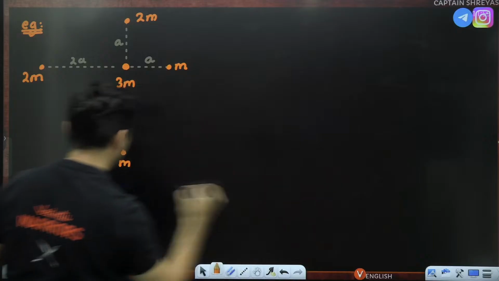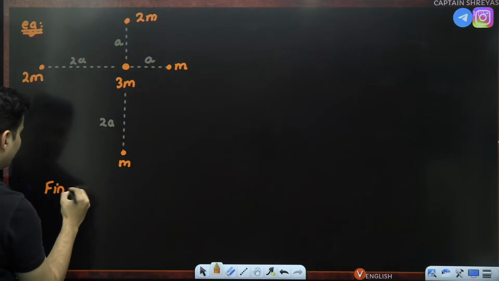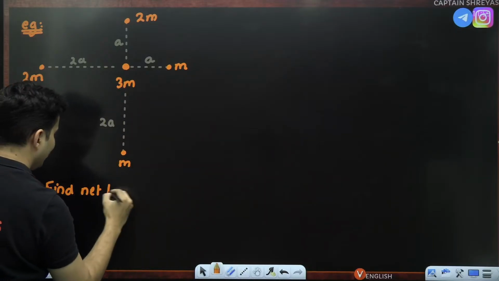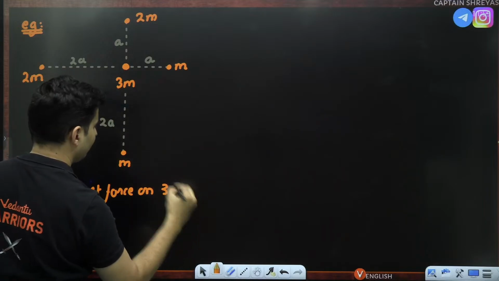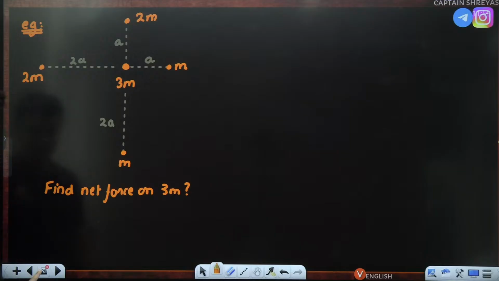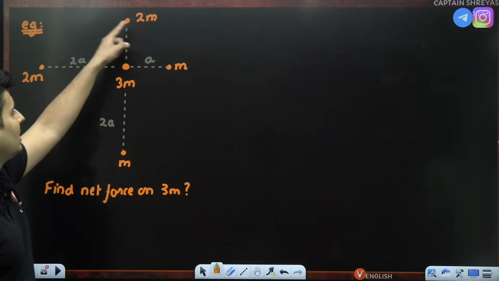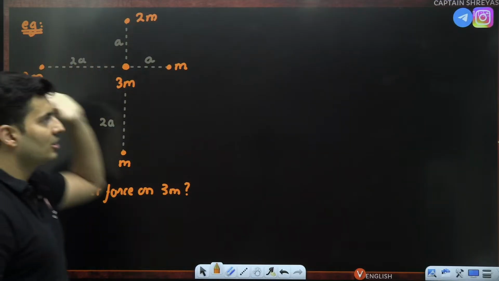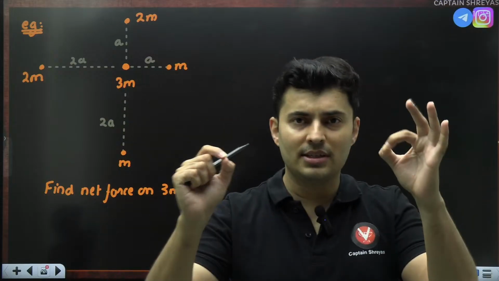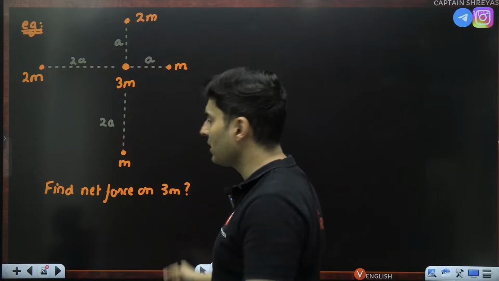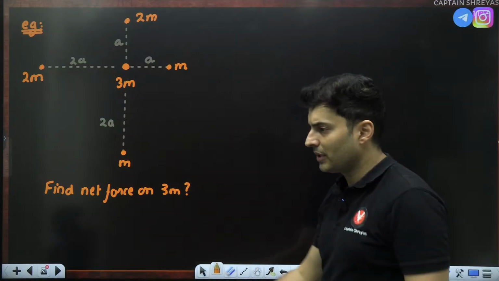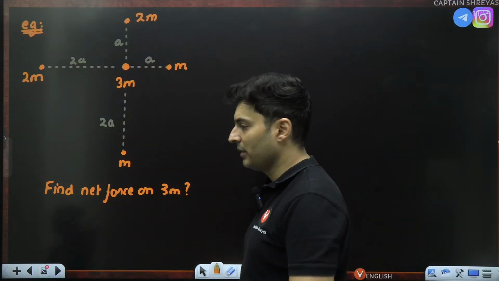Question is, find net force on 3m. Question is, find the net force on the 3m mass. Other masses are placed as shown. I want everybody to put in sincere effort in your rough books, rough sheets, newspapers, whatever you are using, and try out this question. Okay, try out this question. We'll be obviously doing it together.